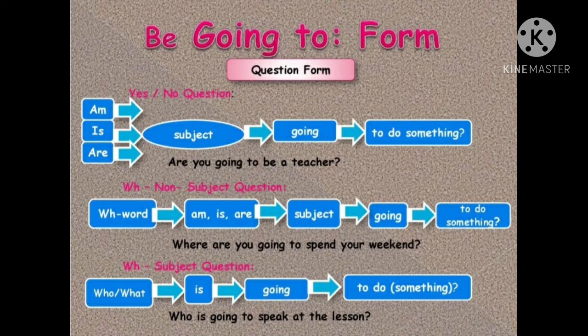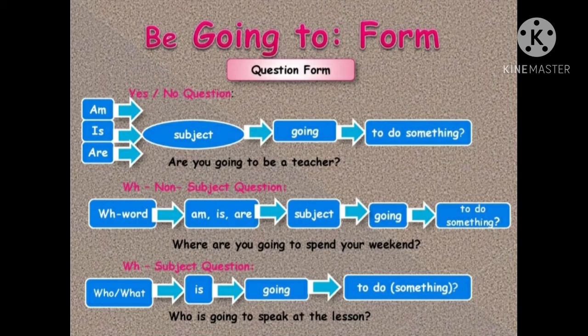Are you going to be a teacher? هل ستصبحين معلمة؟ Now, if I will ask with WH question, I will start with WH question word, then is, am, are, then the subject, then going to, then verb 1. And don't forget question mark. Look at the example. Where are you going to spend your weekend?